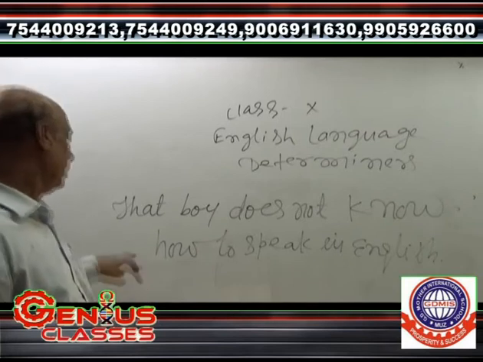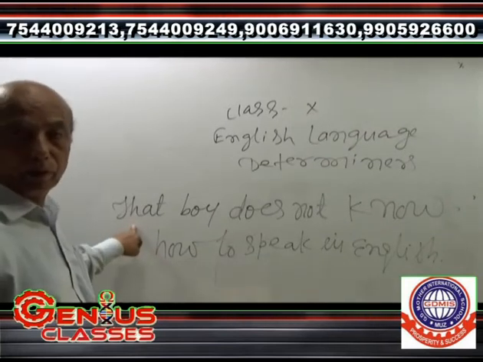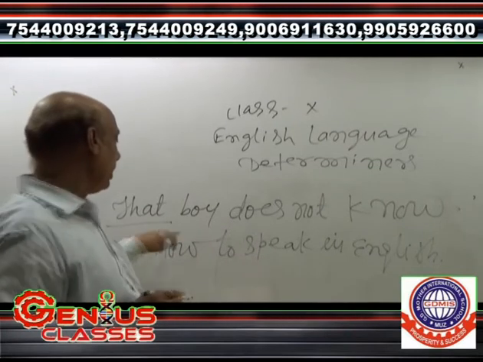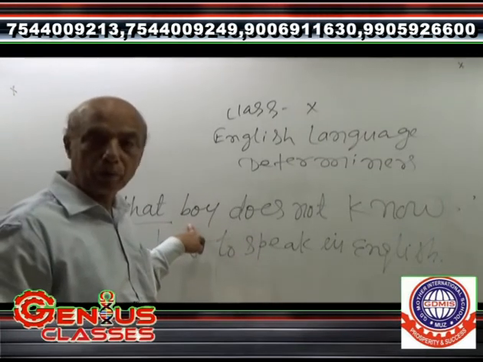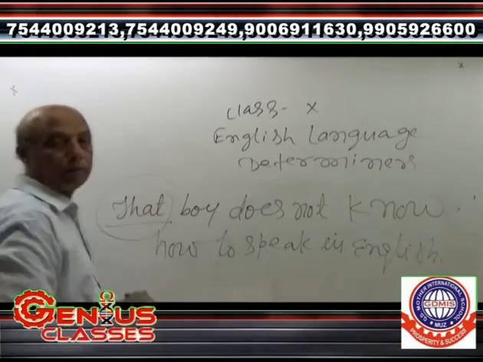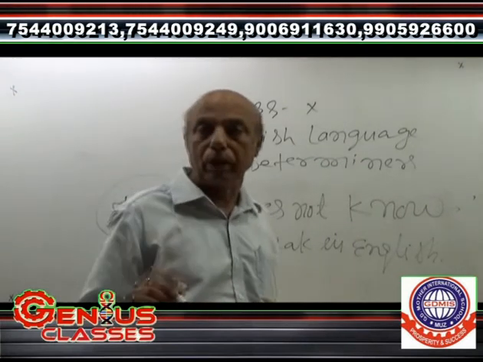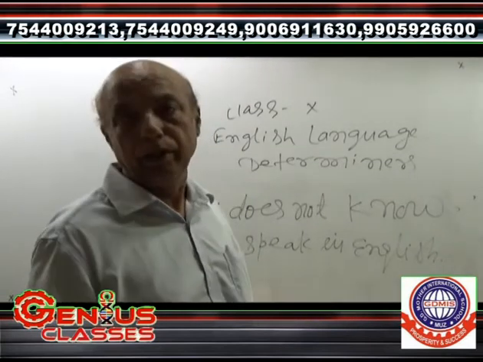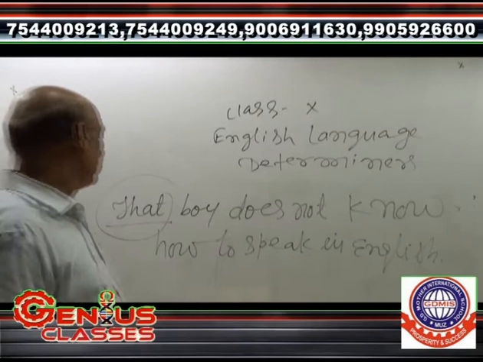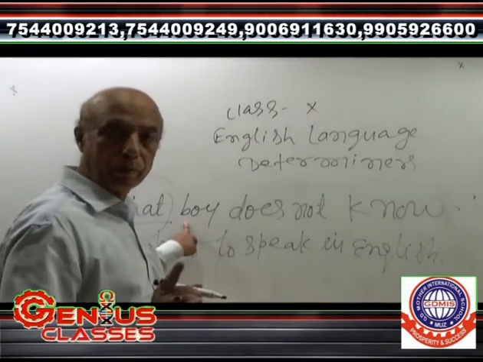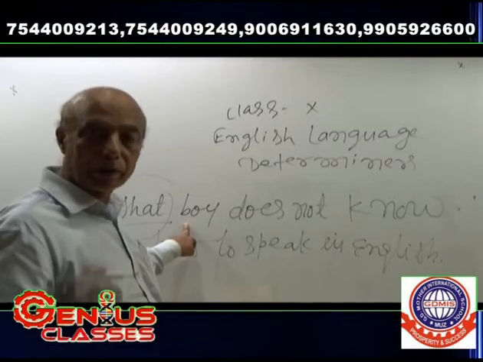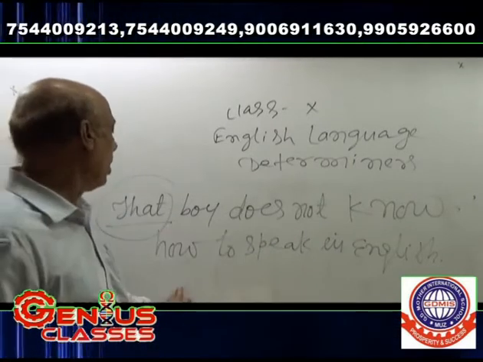It means here that is one of the demonstrative determiners. It is telling about that work, that the work does not know how to speak in English. So here that is one of the parts of the demonstrative determiners. It is reflecting the nature of that very work. Who is that work? What has been written about that work? That work does not know how to speak in English.